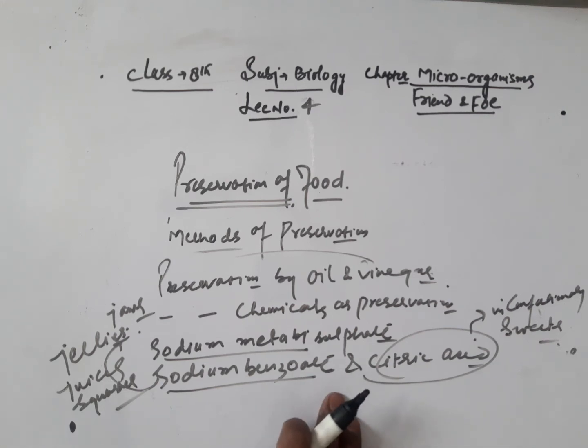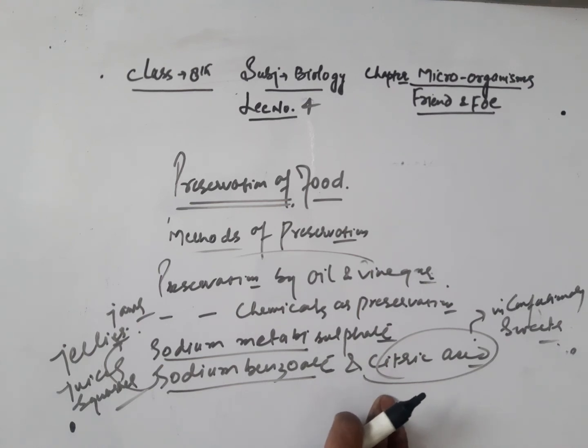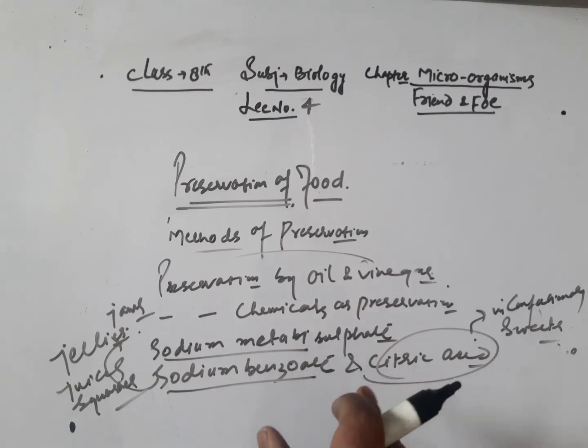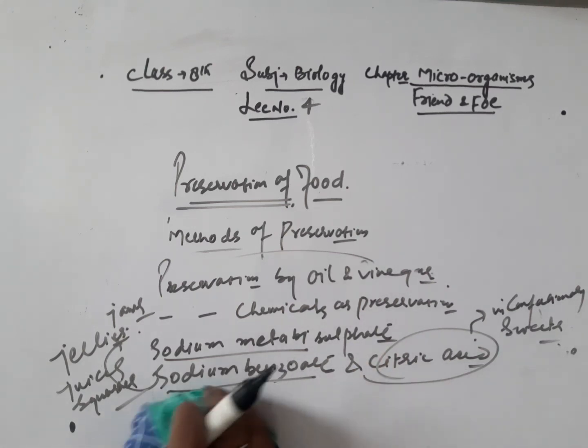And in the same way, there is another method of preservation called preservation of food by pasteurization. Pasteurization is a method which is used in big milk dairies. In this process, milk is preserved by heating it.